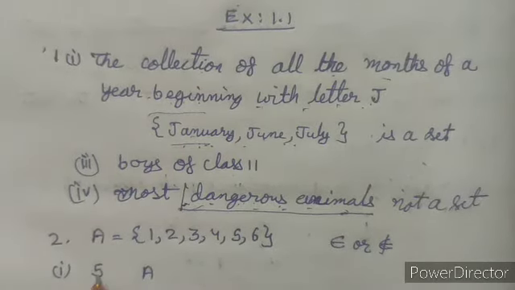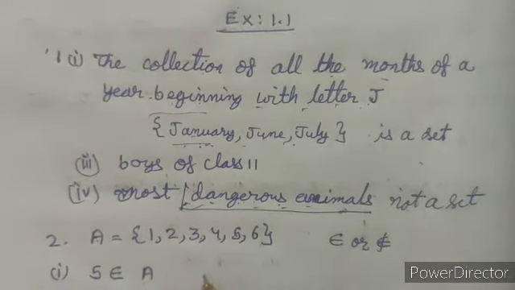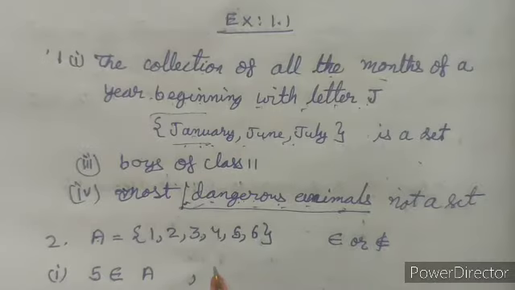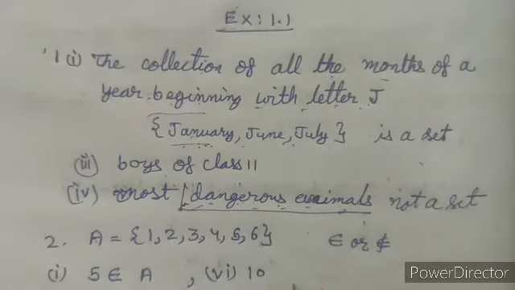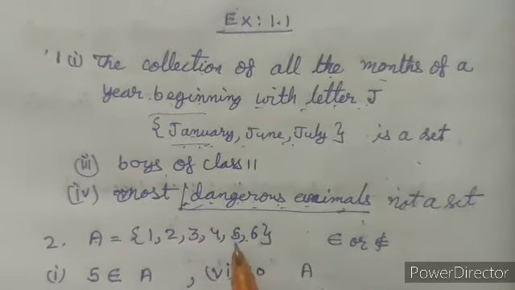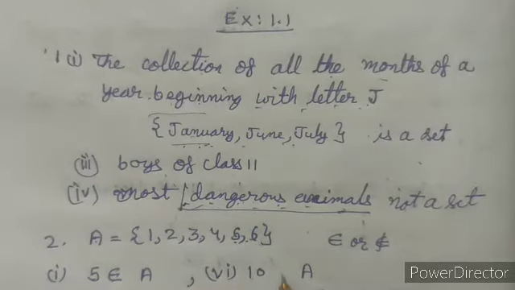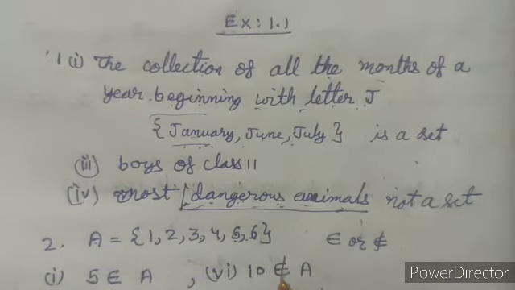Now as we see that the element 5 is in set A, so we can say that 5 belongs to A. Now take one more which doesn't belong to this set. Now in sixth part, 10. Now as you know that 10 is not in set A, so we can say that 10 doesn't belong to set A.